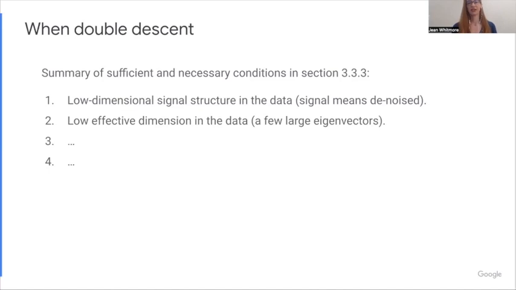So here are some of the conditions for double descent. They have it all in mathematics. I am summarizing some of their words myself here, and I did check with the authors if they thought this was a good enough summary, which, there's always some loss of information when you turn it into words, but here we go. So of the 4 conditions, the first 2 are low dimensional signal structure in the data, where signal means denoised, and low effective dimension in the data, a few large eigenvectors. Most of you are probably familiar with eigenvectors, so that's an easy one.